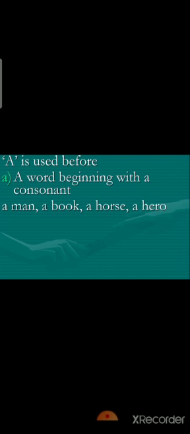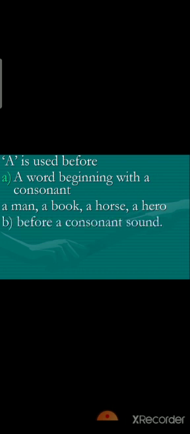When we are using a, we can notice why we have used a here. We can notice that the noun starts with a consonant. Take the example of man, m is a consonant. Book, b is the consonant. Horse, h is the consonant. Hero, h is the consonant. So, when a noun begins with a consonant, in that case we use a.